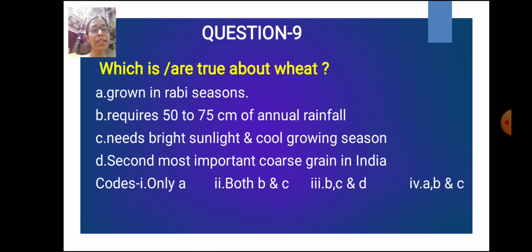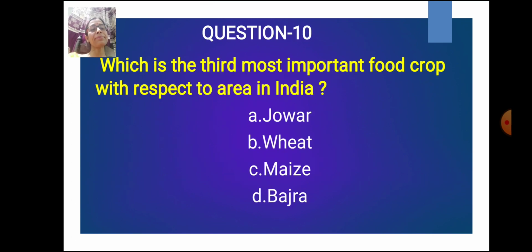Next question, which is or are true about wheat? Wheat is grown in Rabi season. It's true. Requires 50 to 70 cm of annual rainfall. True. Needs bright sunlight and cool growing season. That is also true. Second most important coarse grain in India. So this option D is false. All others are true because wheat is not a coarse grain. So here option number 4, A, B and C is correct.